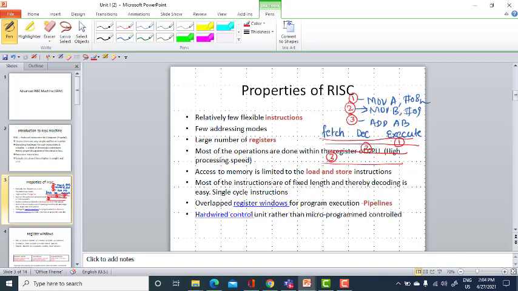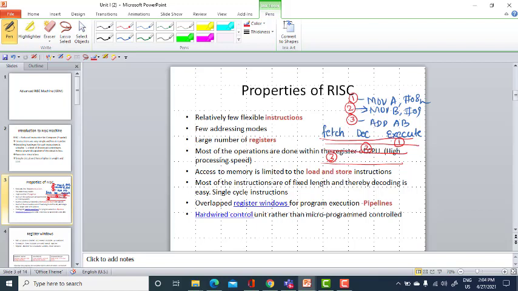So a program can be divided into multiple modules or procedures. Here, since this program has only 3 instructions, I have used 1, 2, and 3.